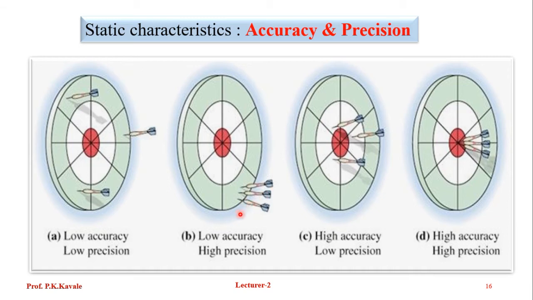What is the next thing? In the second figure, B, precision is high but accuracy is low, because it is not hitting the bullseye, it is away, and that's why there is error. What does the third figure indicate? It is high accuracy but low precision. And finally, high accuracy and high precision.